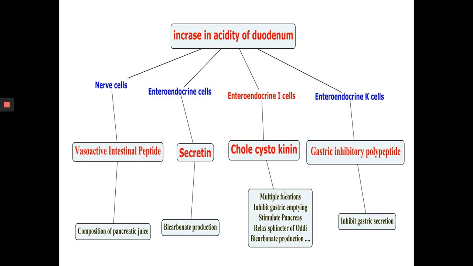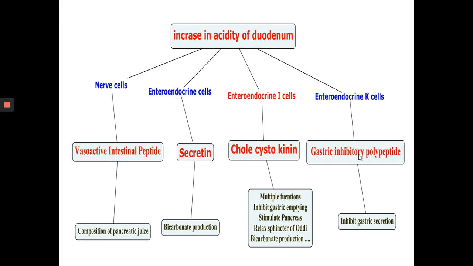Then gastric inhibitory polypeptide, synthesized by the endocrine K cells of the duodenum and jejunum. GIP is a polypeptide comprising around 42 amino acids. As its name suggests, GIP inhibits the release of gastric secretions in the stomach, helping to avoid damage to the small intestine. It also promotes the release of insulin by the beta cells of the pancreas. Because when the food is digested, a lot of glucose monosaccharides are absorbed into the blood that need to be managed. So insulin is produced.